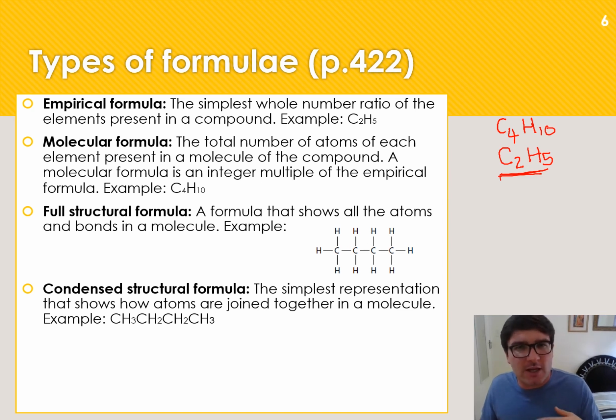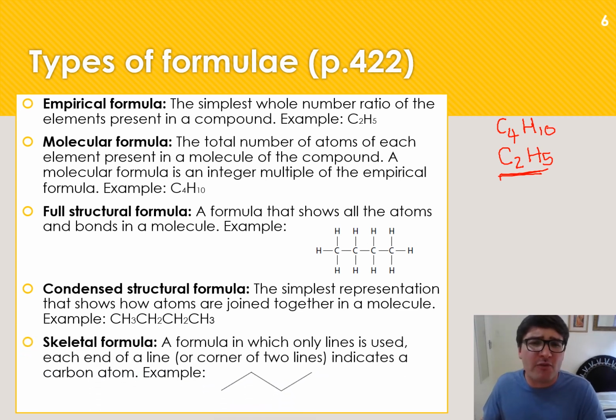Because if you were to get to the structural formula, you would need to draw it out, and hydrogen will not make more than one bond because it has a valency of 1. It's in group 1. And we know carbon, in the case of organic chemistry, always makes 4 bonds. So that's our check when we go from a condensed structural formula to a full structural formula.